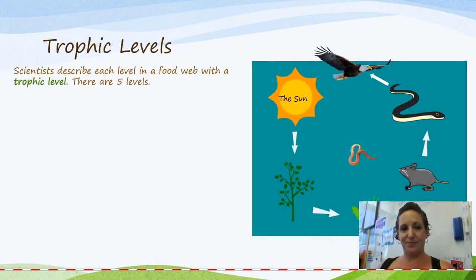Trophic levels. Scientists describe each level in a food chain with a trophic level. There are 5 trophic levels. Level 1 are plants. They are the producers.